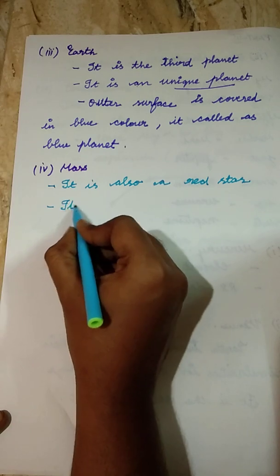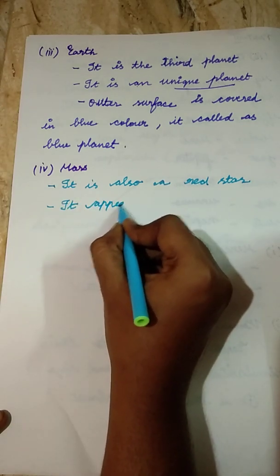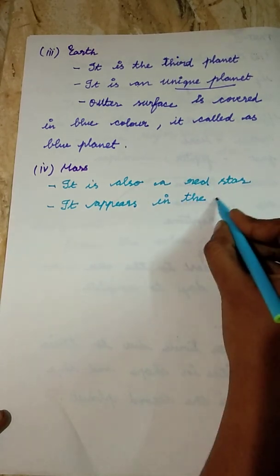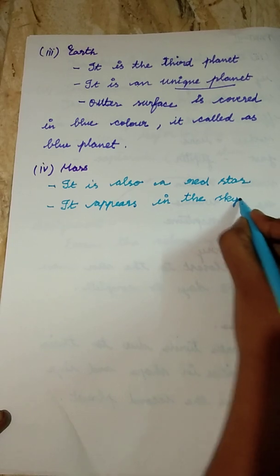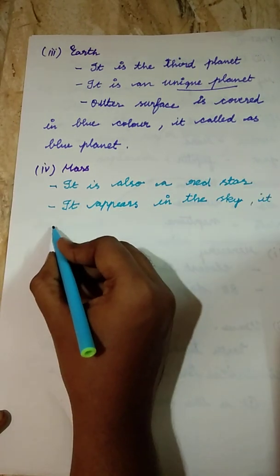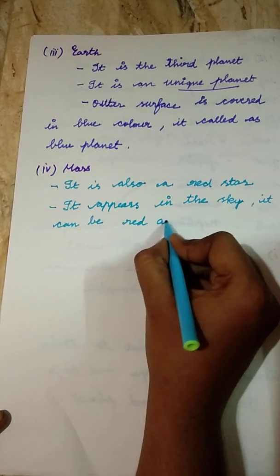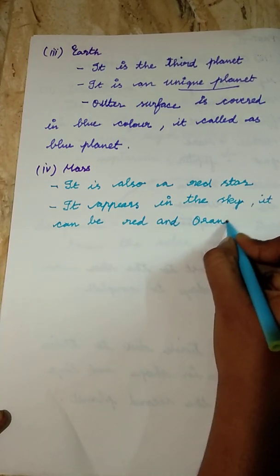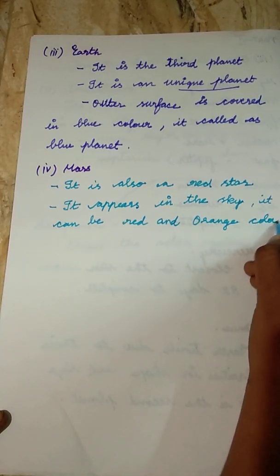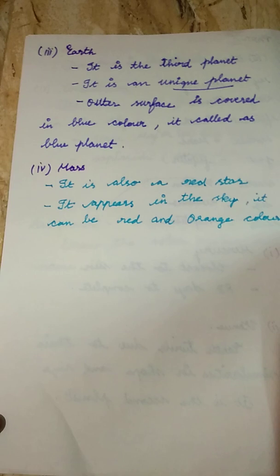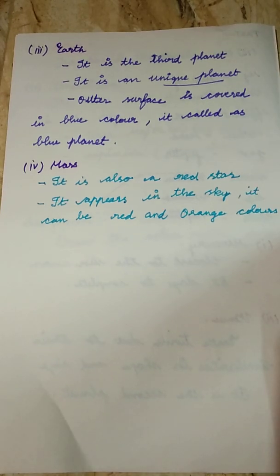It appears in the sky red and orange in color. Children, the fourth one is Mars. They are telling that Mars is also a red star. When you see it in the sky, the color appears a little bit red and orange.